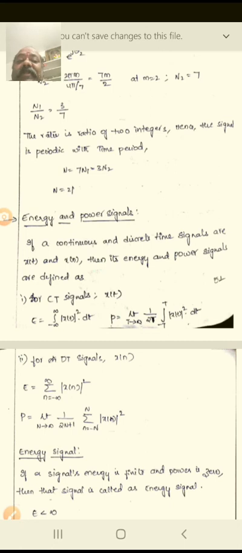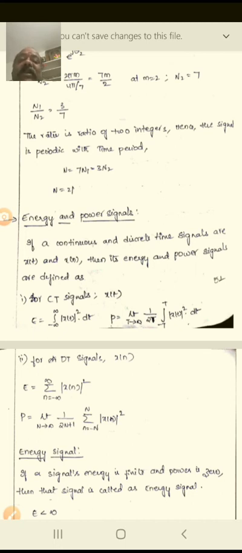The next characteristic is the energy and the power signals. You know what the energy and the power signals are, and what the relation between them is. You already know that in electric circuit theory. The power and the energy are interlinked, because the power relates with the current and voltages. The voltage relation V square by R is equivalent to the power, or I square R equal to power. That means it relates with the resistance compulsorily. If the resistance is there, then the current will flow through it, and the power will be dissipated in the resistance only, right?